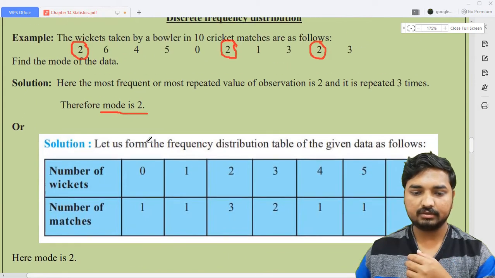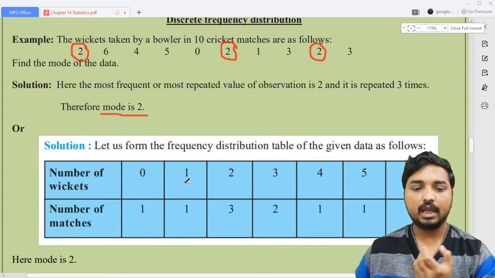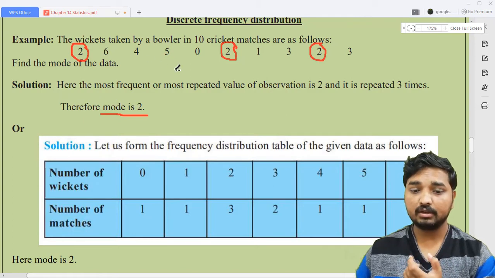Look here. If you compare this one, now I'm going to write down the possibilities from 0. The number of wickets he has taken here: 0 wickets. How many times has he taken 0 wickets? 1 time. So that's why the frequency becomes 1. And then 1 wicket: in how many matches did he take 1 wicket? Here 1 match is there, 1.